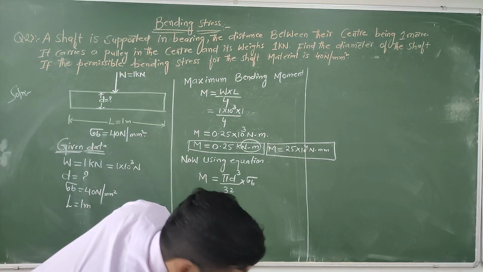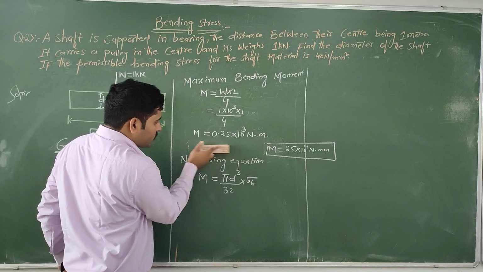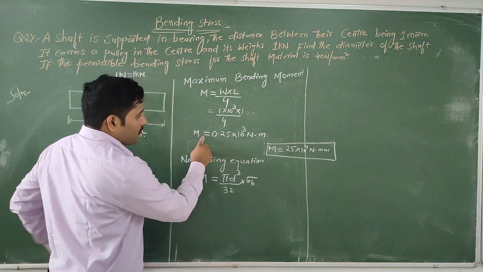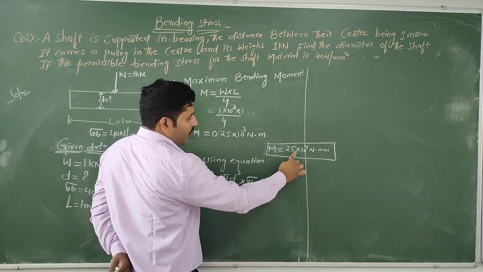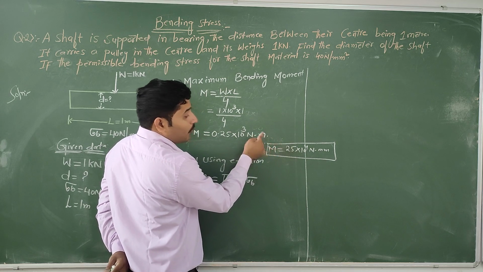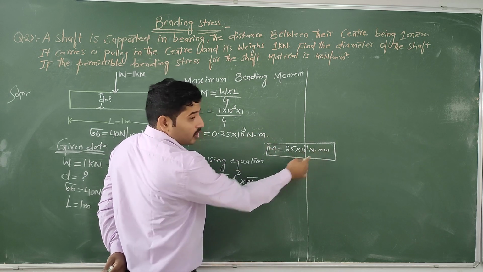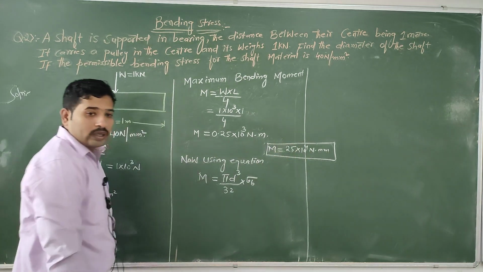Please write down up to here only. Multiply this term and you get 25. If you want to convert to Newton mm, it should be 10 power of 3 Newton mm. Then you will get the value 25 into 10 power of 4 Newton mm.